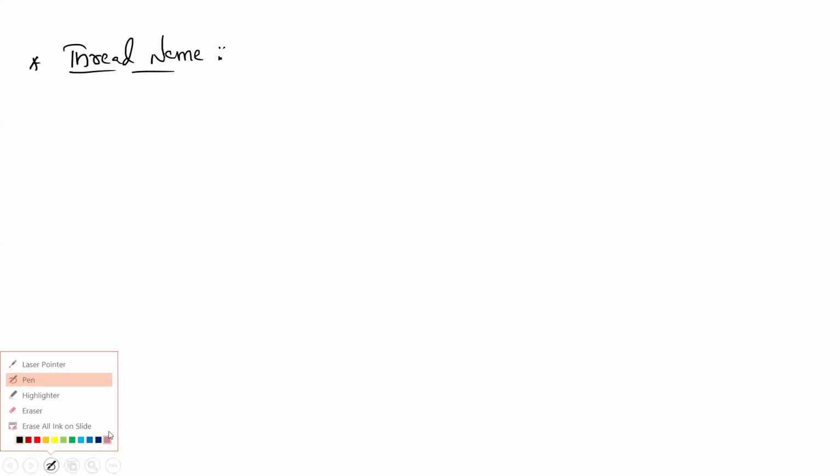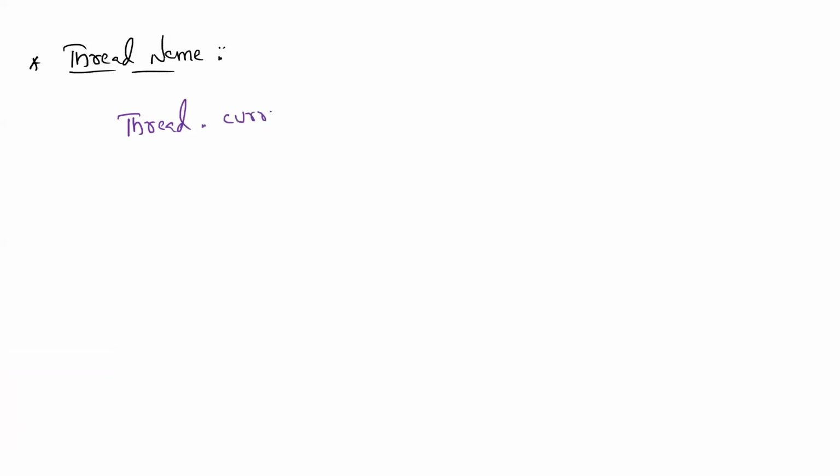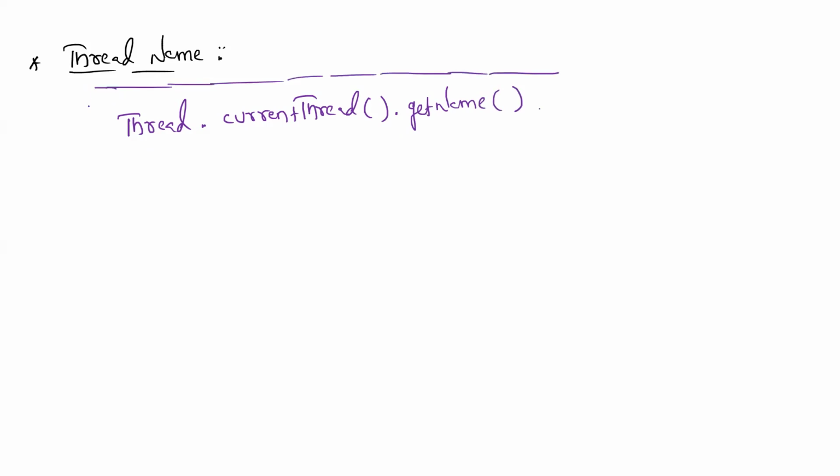Then, as a programmer, we can use the Thread class: Thread.currentThread() is one method, then on this again .getName() is one method. If you use this line of code, the programmer can see the name of the current thread.